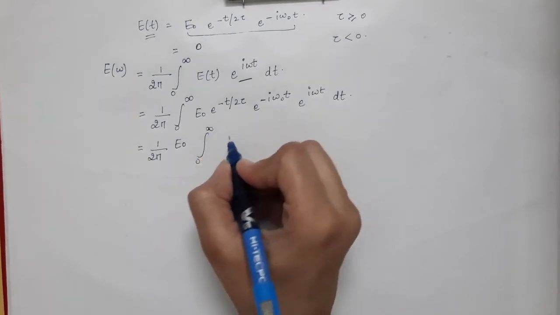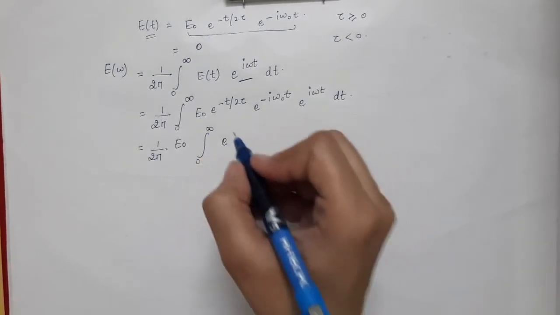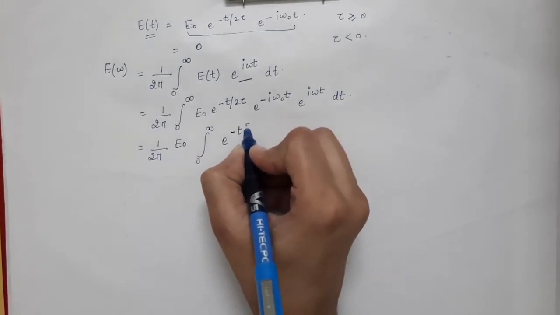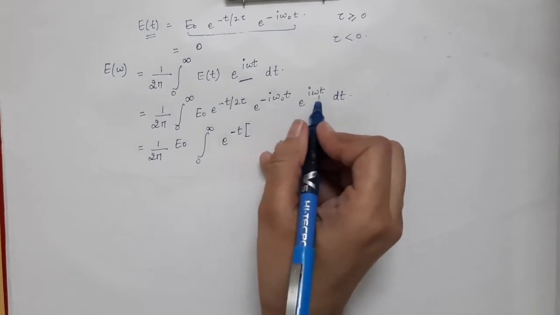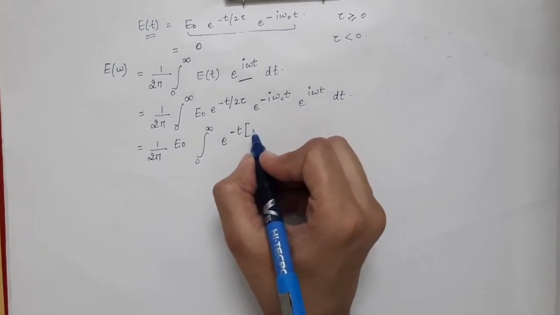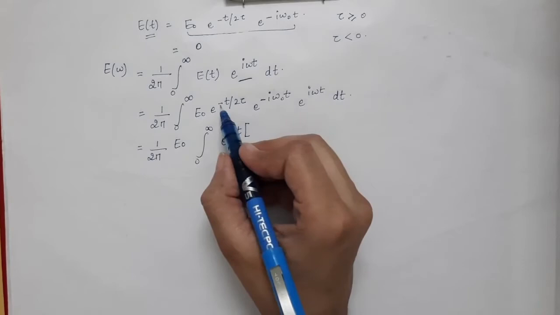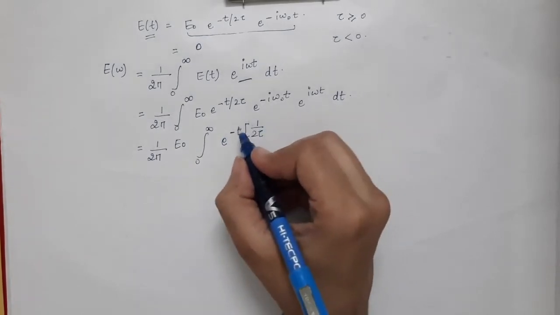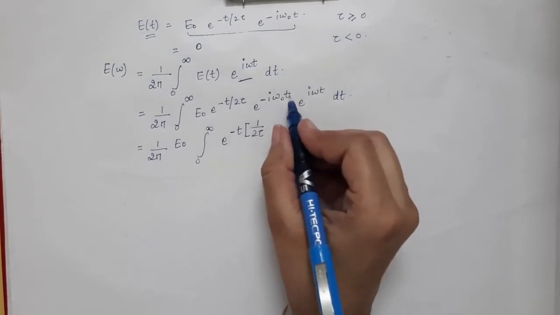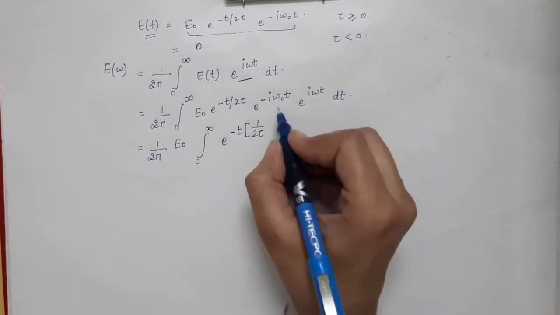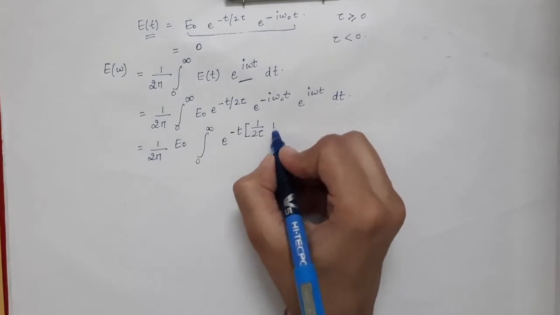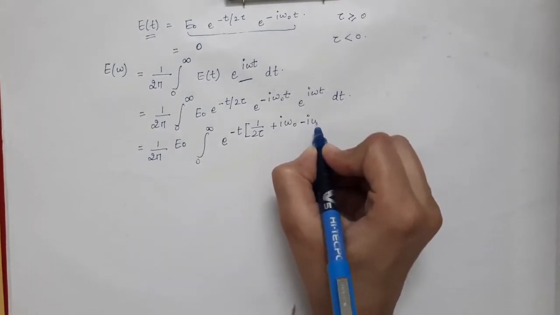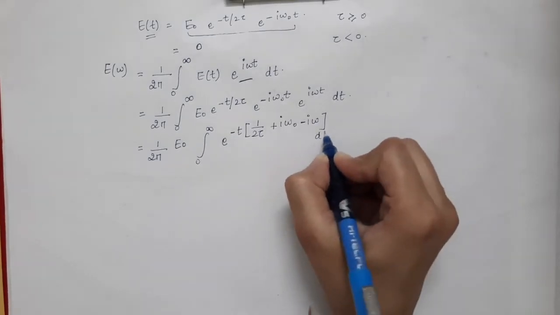Inside the integration you will have e power, so you can take the minus t outside. So what you will be left with inside the bracket is 1 by 2 tau, then iota omega 0, and over here you will have minus iota omega into dt.